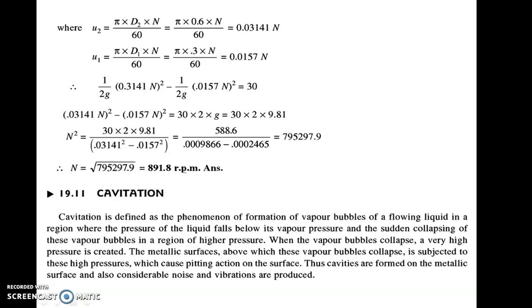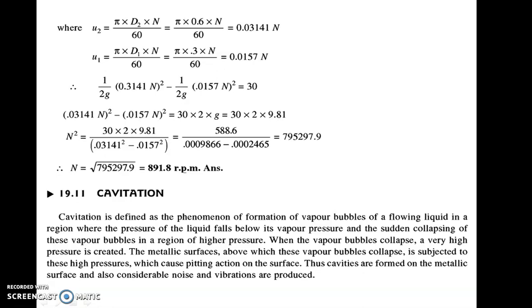If you recall the definition of cavitation, if at a certain point the pressure inside the pipe falls below the vapor pressure of water or that fluid flowing through the pipe, then the formation of vapor bubbles takes place inside the pipe at that position. When these bubbles are carried to a high pressure region, they collapse on the metallic surface. When they collapse on the metallic surface, there is pitting, or damage of the surface, and that phenomenon is called cavitation.